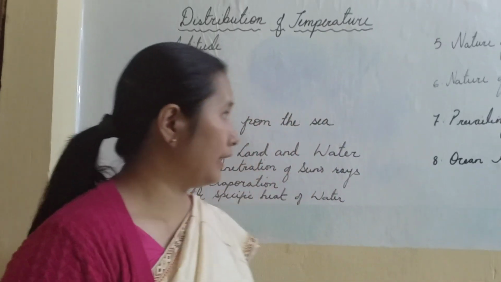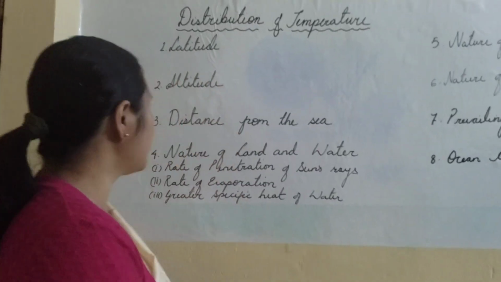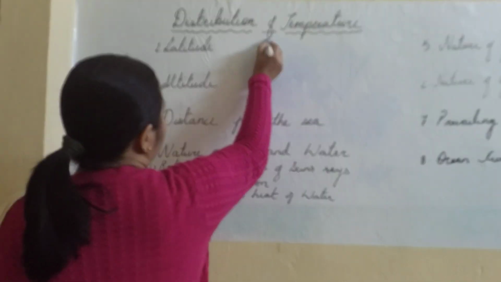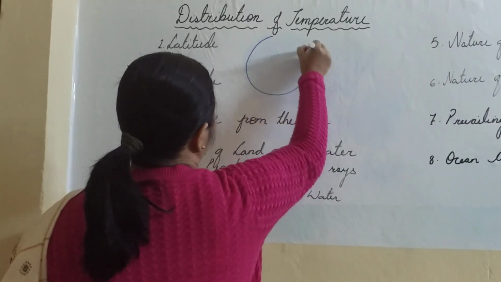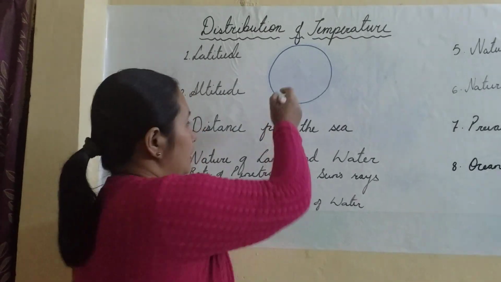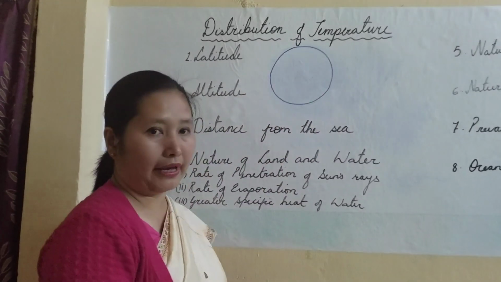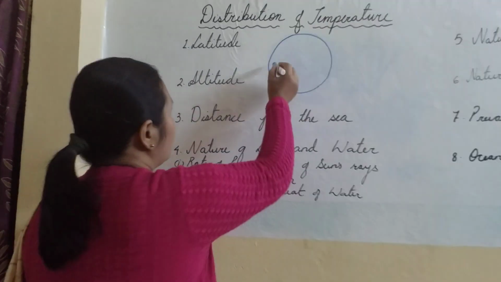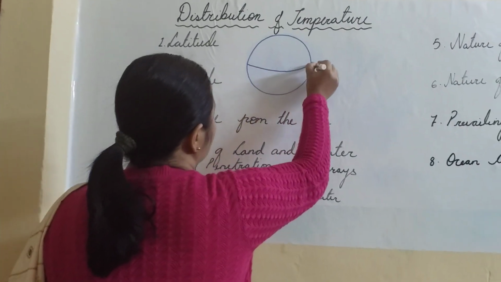Today I want to discuss with you the factors which affect the distribution of temperature all over the world. Altogether, we have 8 factors. The first factor is latitude. Let us draw a small globe which will represent the Earth. Now, we have different latitudes, which are imaginary lines or angular distances from the equator, north or south of the equator. Suppose this is the equator.